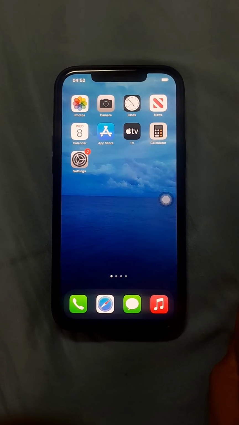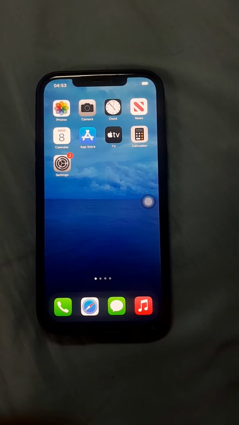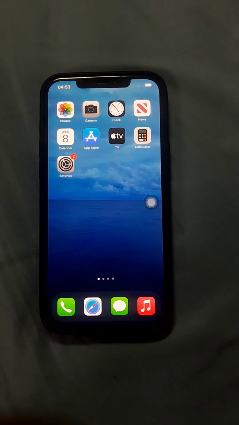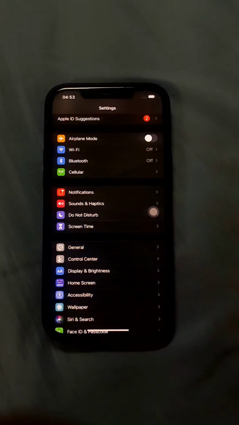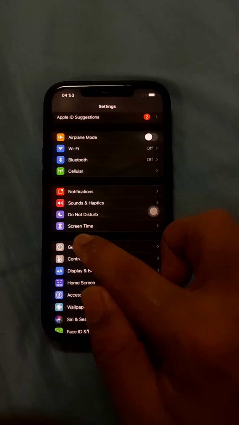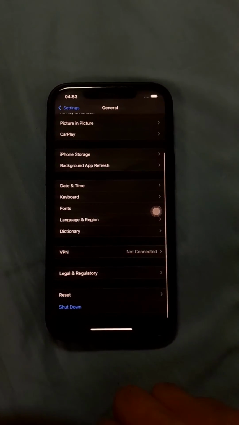Method 4. Reset all settings. Resetting all settings won't delete your data, but it will reset all settings to their default value. To do this, you go to Settings. After that, you click on General. Then here you scroll down. From here, you click on Reset.